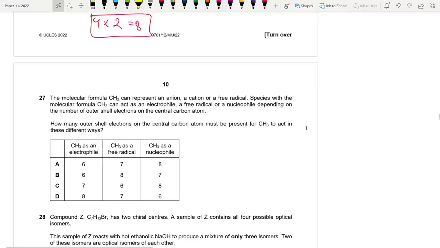Moving on, 27. The molecular formula CH3 can represent an anion, a cation, or a free radical. Species with the molecular formula CH3 can act as an electrophile, a free radical, or a nucleophile, depending on the number of outer shell electrons. Okay, as a free radical, how? Basically, no extra protons, no extra electrons, or deficiency. Carbon has 12 protons, hydrogen has 3. So in total, it has 15 electrons. Okay, but we are only talking about the outer shell. So in the outer shell, carbon is 1s2, 2s2, 2p2, and hydrogen is 1s1. Okay, so CH3 is like this.